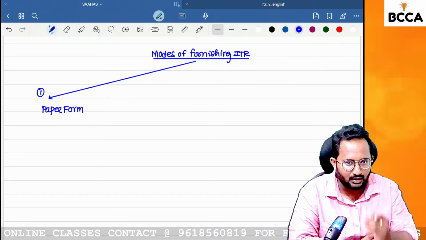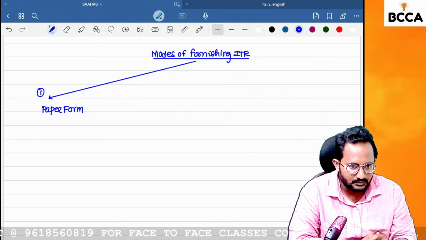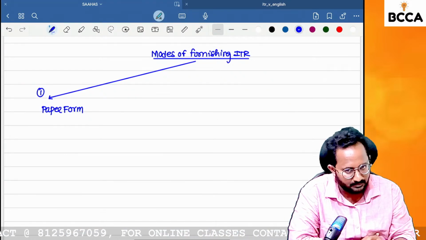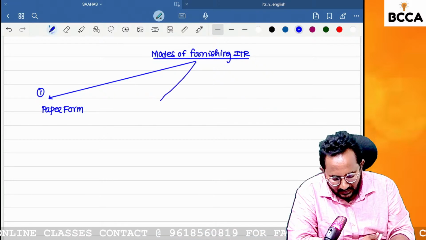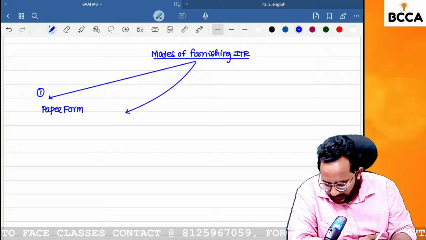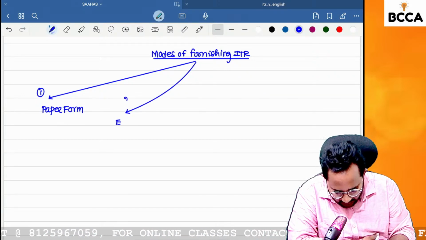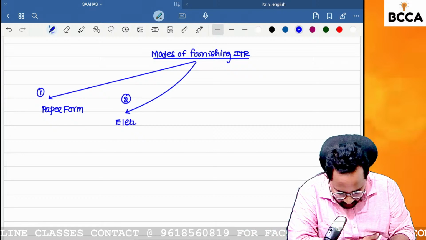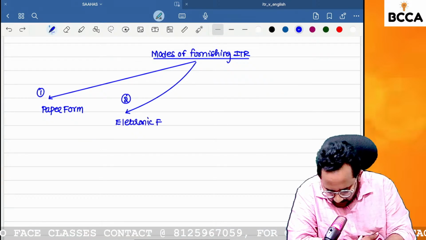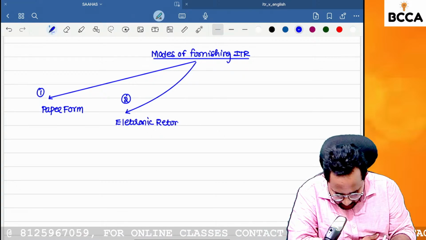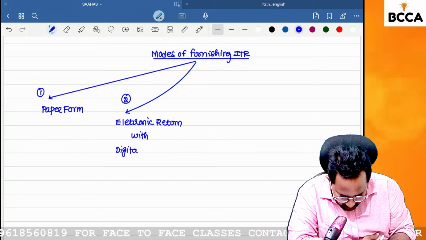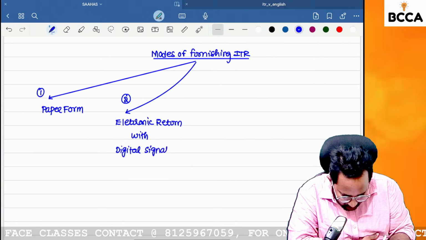That means you have to download all the ITR forms through any net center, and fill in all the particulars on that paper with a pen, then submit it along with your signature. That is the first method of filing, paper form. Second one, electronic form. Can you tell me what that is? Electronic return with a digital signature.